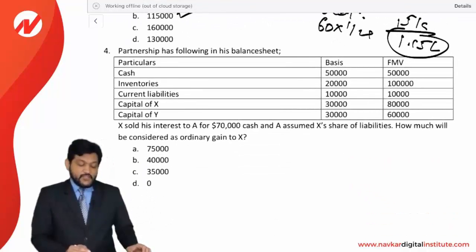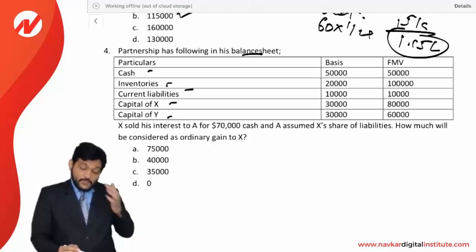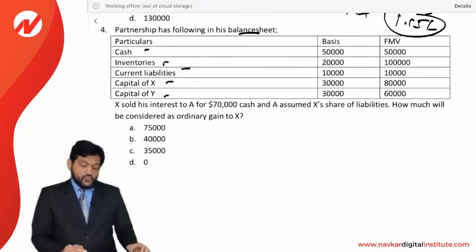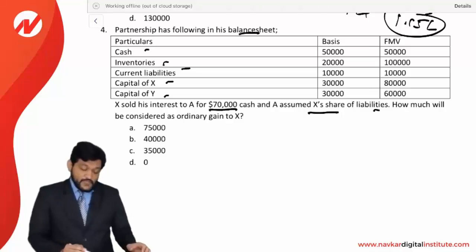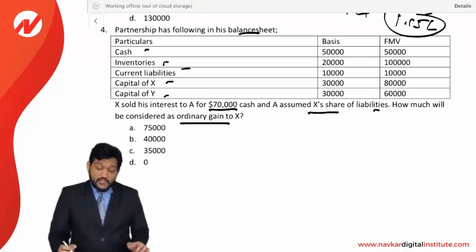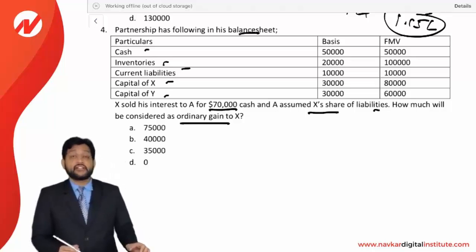Next, a partnership has the following in its balance sheet: cash, inventory, current liabilities, and partners X and Y. Basis as well as FMV both are given. X sold his interest to A for 70,000 cash and A assumed X's share of liabilities. How much will be considered as ordinary gain? That is the question being asked.